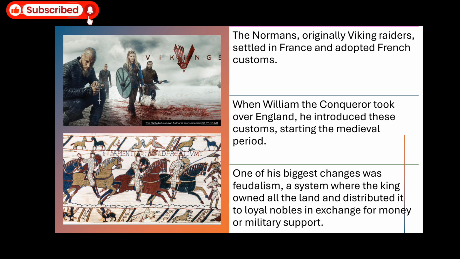So we can see that William the King introduced feudalism, a system where the king owned all the land and distributed it to the loyal nobles in exchange for money or military support. These loyal nobles would provide military support and wealth to the king, right? So this was a hierarchy from the king to the lesser nobles and the knights, right?